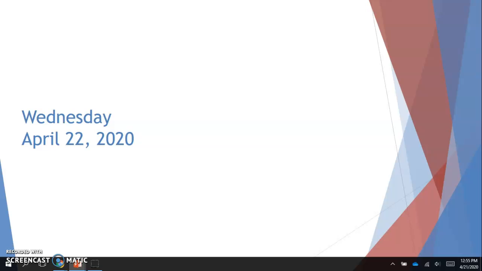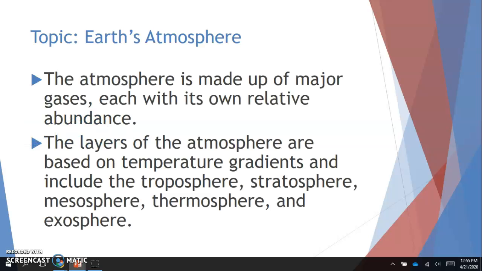For now, let's move into a review of our essential knowledge for Unit 4. We're continuing with our earth science concepts. So let's review really quickly Earth's atmosphere. Remember, our atmosphere is made up of major gases, each with its own relative abundance. We're going to see that on the next slide. Your atmosphere has really just a few major gases. A lot of times we think, oh, oxygen is abundant in the atmosphere because we as living organisms breathe oxygen, but really the major composition of the atmosphere is going to be nitrogen.